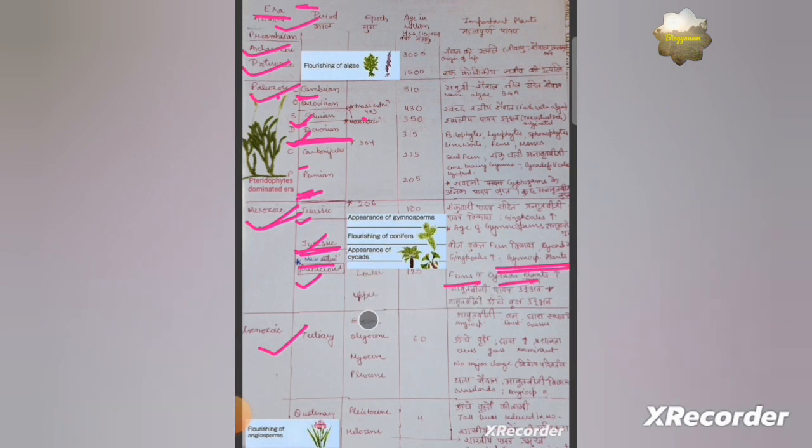Further, the Cenozoic era is divided into Tertiary and Quaternary periods, during which gymnosperms were also there, but the most abundant and flourishing plants were angiosperms during the advanced stage of the Cenozoic era.